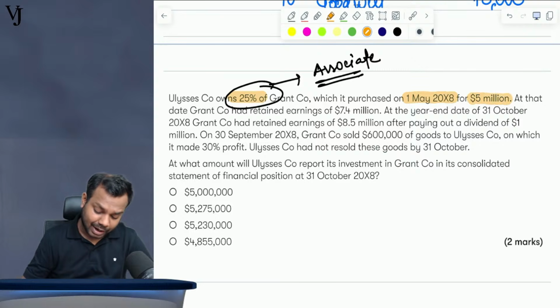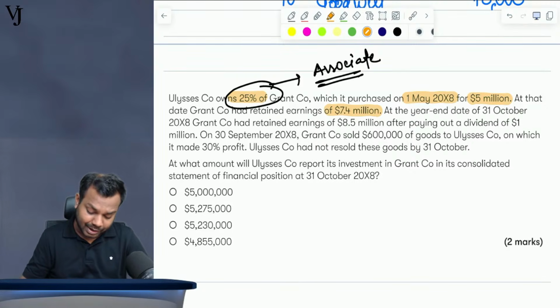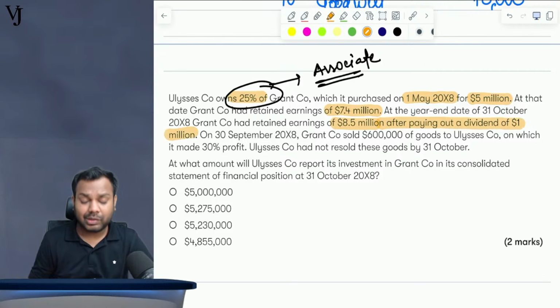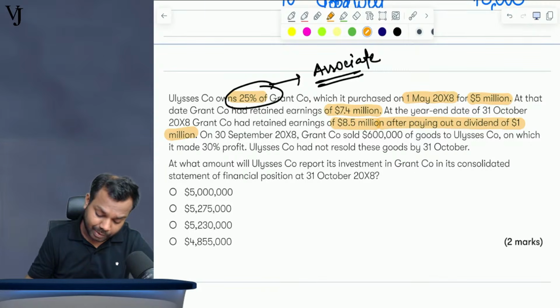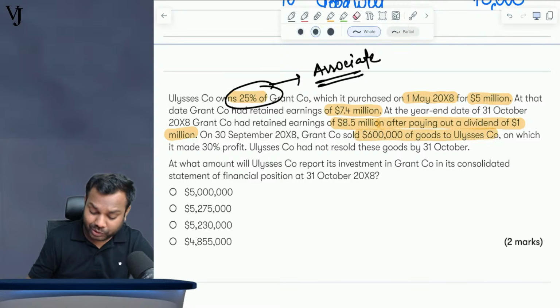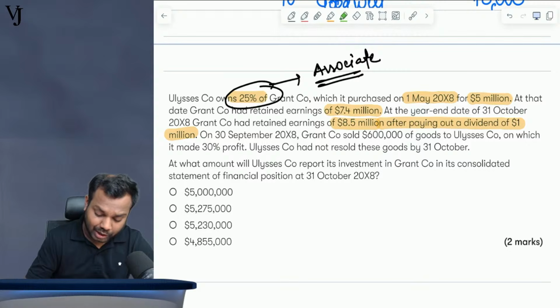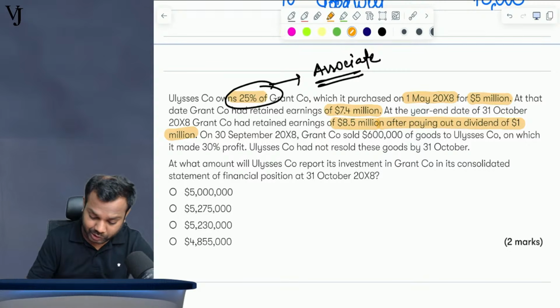At that date, Grant company has retained earnings of 7.4 million. At year end, Grant has retained earnings of this much after paying out a dividend of 1 million. So the movement will be net of dividend. Now on 30th September 2008, Grant company sold goods. Wonderful, this was the point I wanted to explain to you.